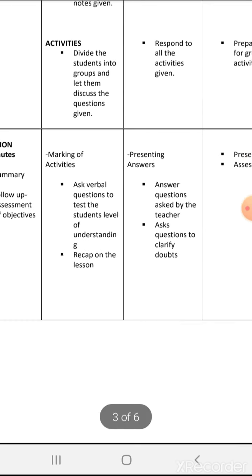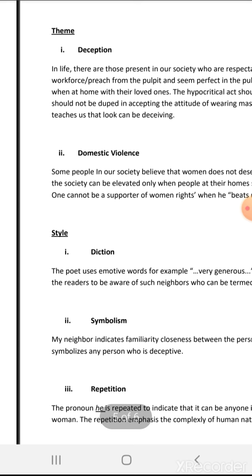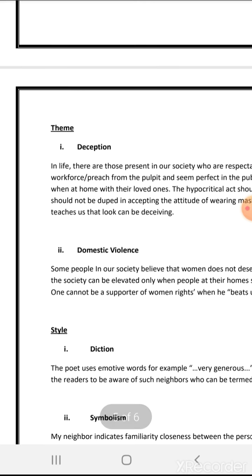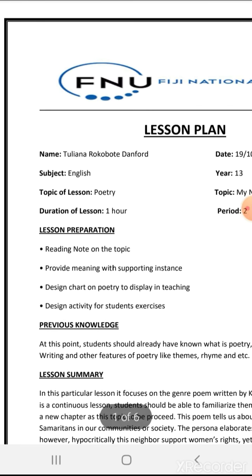So that is all for my lesson plan 1, the introduction. We'll play Chinese whisper and discuss the title of the poem with the questions we'll be asking. The conclusion will sum up the class summary and follow up the assessment of objectives, asked verbally. These are my lesson notes: the plot, theme, and style will all be written on the chart, each as a topic, for the group activity. So that's all I have for my lesson plan 1. Vinaka.